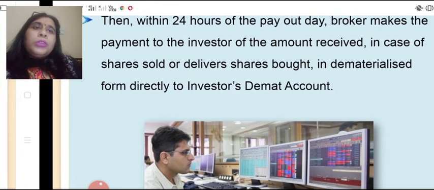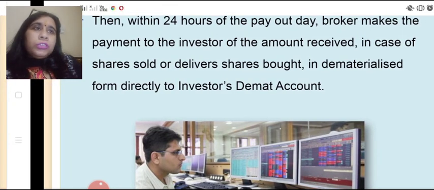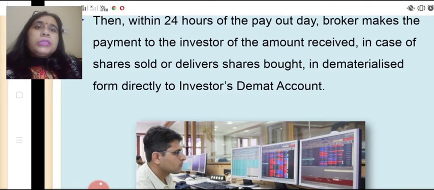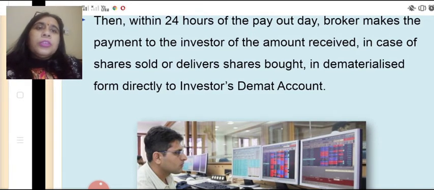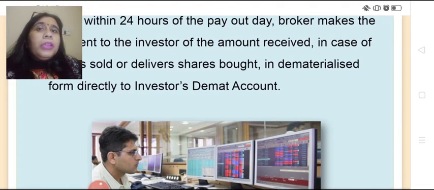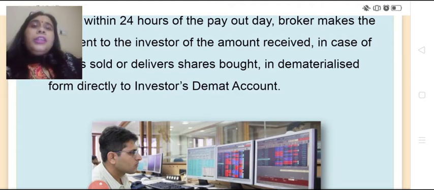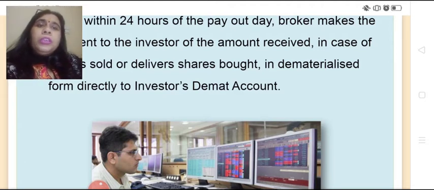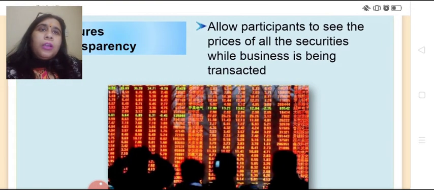And then within 24 hours of the payout day, the broker makes the payment to the investors of the amount received in case of shares sold, or delivers shares bought in demat form, not in the form of paper, in dematerialized form. That is why it's important for a client to open a dematerialized account. So this is done in dematerialized form directly to the investor's demat account.